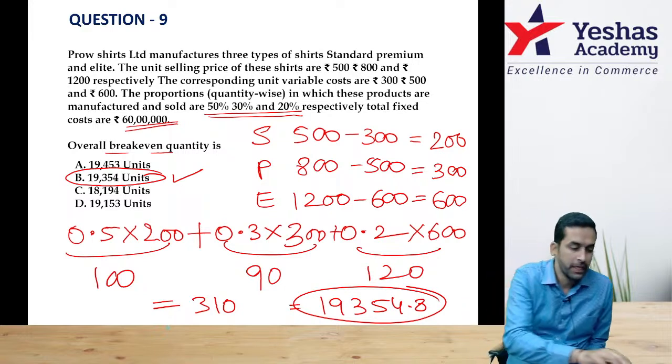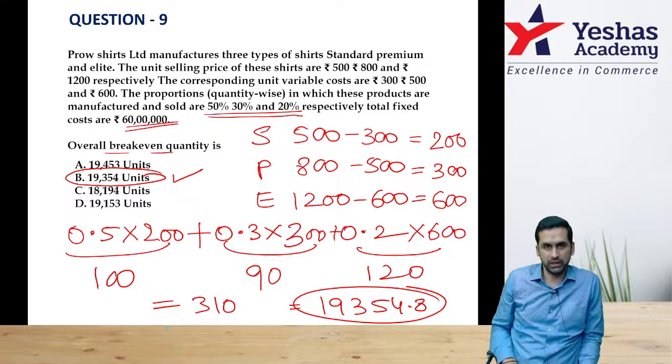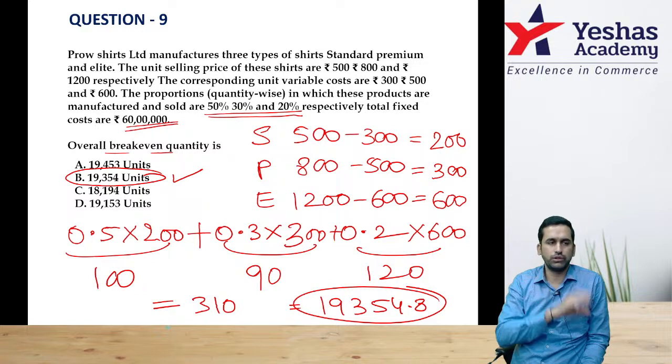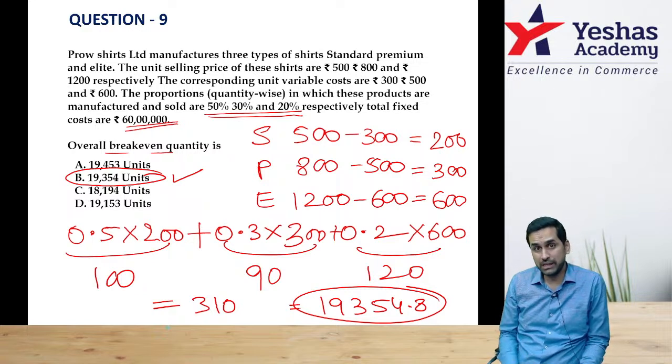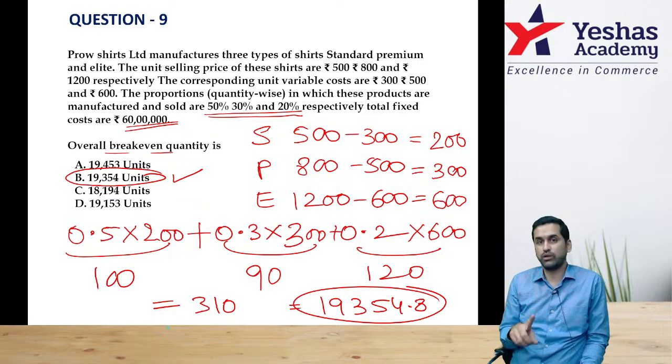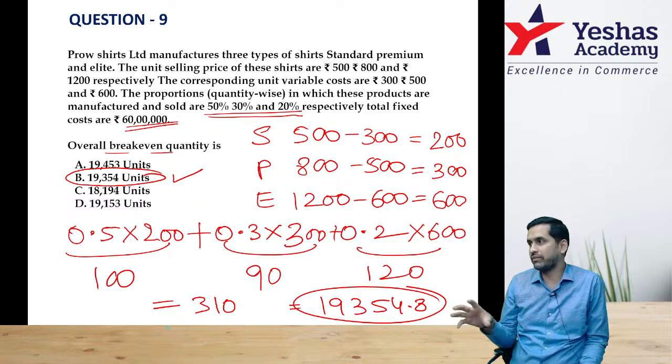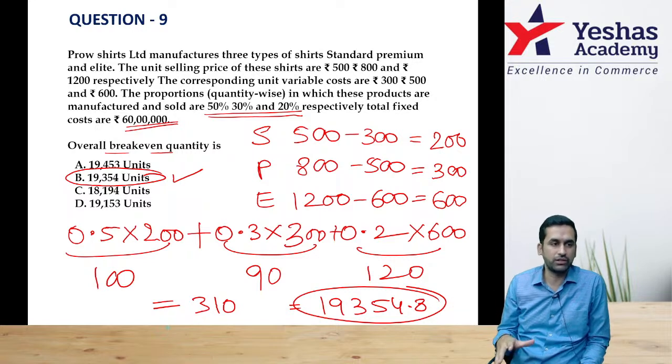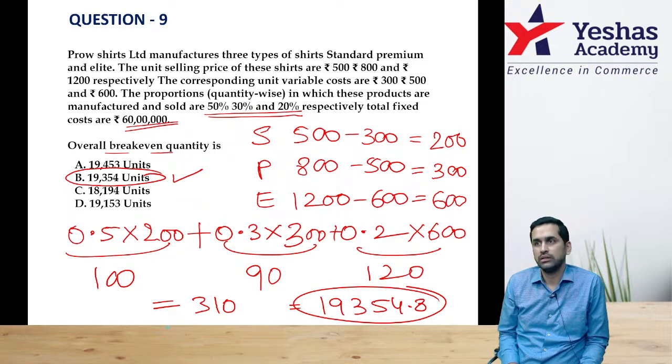Are you understanding? If the question is single product BEP, then my answer is very easy: fixed cost divided by contribution per unit. But what if I have multiple products? Then it should be fixed cost divided by not one contribution. You have 2-3 items, weighted average contribution. Actually we should do average, but then the weights are not same. One item is 50%, another is 30%, another 20%. Therefore, I cannot take simple average. I'll have to take weighted average contribution. So 0.5, 0.3, 0.2 is the weights.